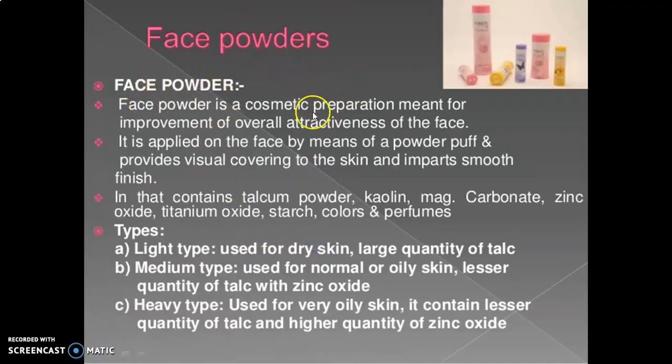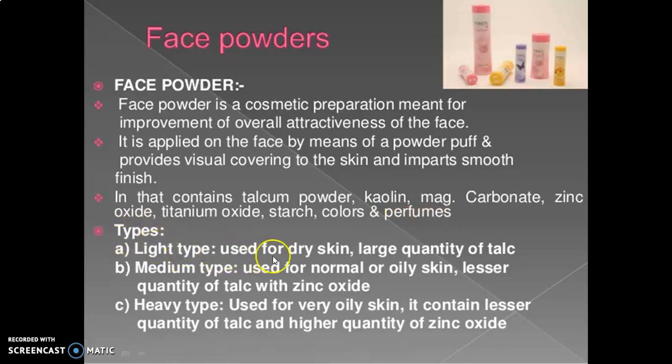Face powder is a cosmetic preparation meant for improvement of the overall attractiveness of the face. It is applied on the face by means of a powder puff and provides visual covering to the skin and imparts a smooth finish. It contains talcum powder, kaolin, magnesium carbonate, zinc oxide, titanium oxide, starch, colors and perfumes.